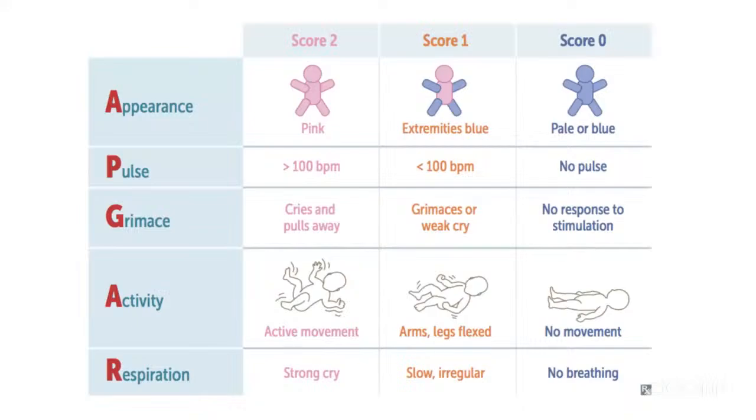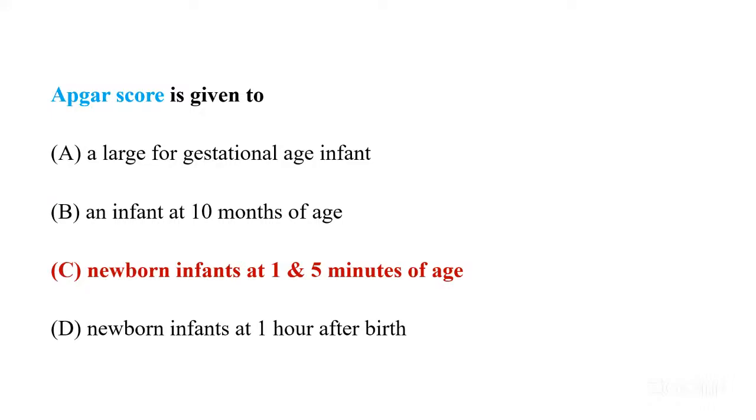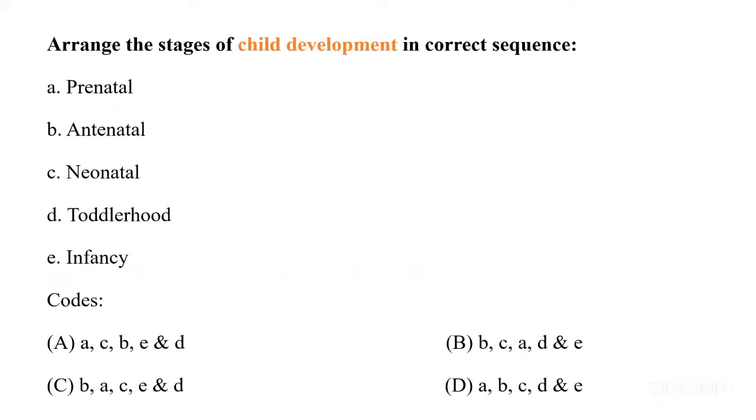This is our Apgar scale. It is based on appearance, pulse, grimace, activity, and respiration. This is given exactly after the birth of a child, just after the umbilical cord is cut. At that moment, in that delivery room, only the Apgar scale is done. So we know the correct answer for Apgar scale is that it is given to a newborn infant at 1 and 5 minutes of age, just after the birth. Don't get confused.